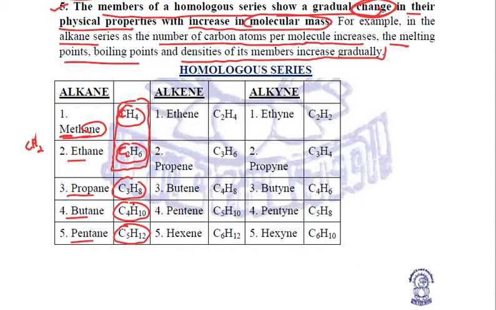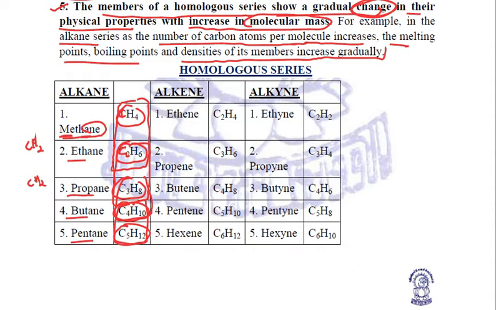Similarly, between ethane and propane, again the difference is one carbon and two hydrogen atoms. Between propane and butane it is the same, and butane and pentane the same. Clear?